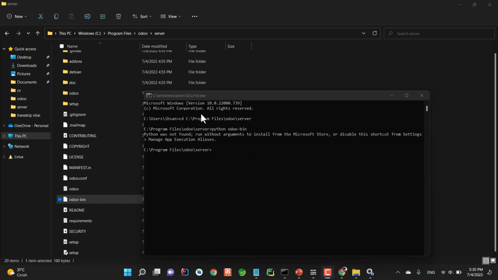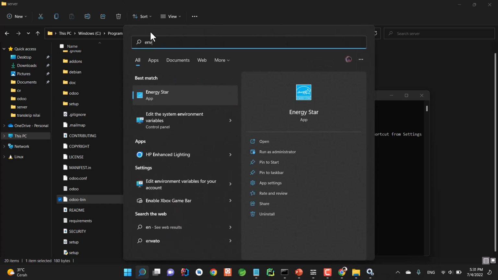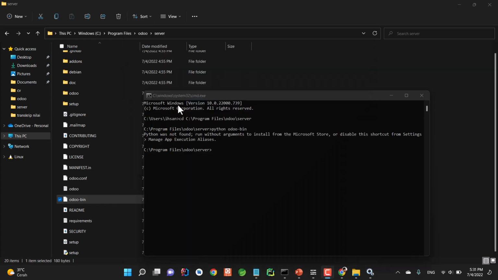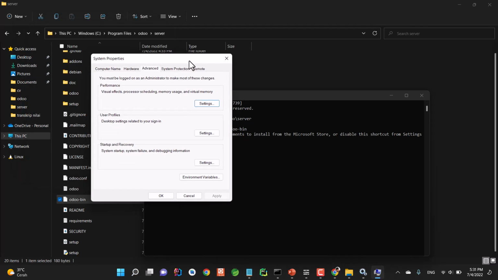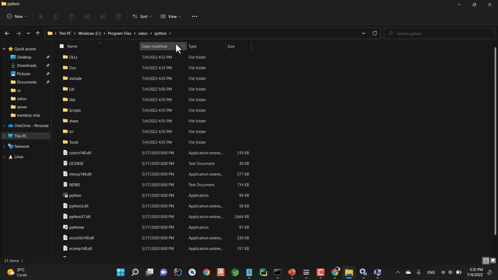I'm sorry, I forgot one thing. We need to put the Python path into the environment variable. So just follow me. Just open the environment variables, okay, and go to the Python folder in Odoo and copy the path.